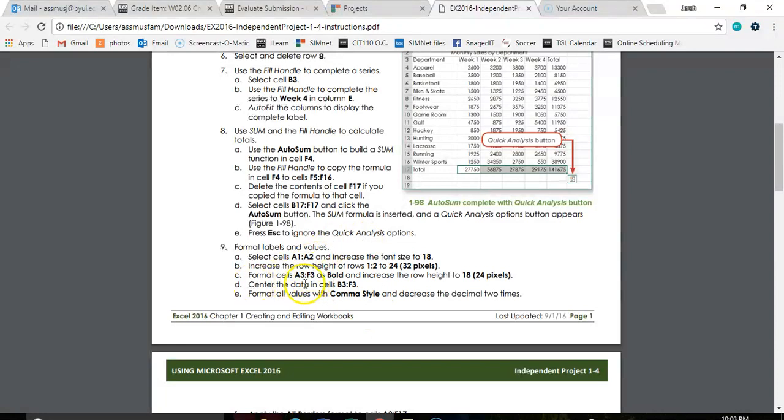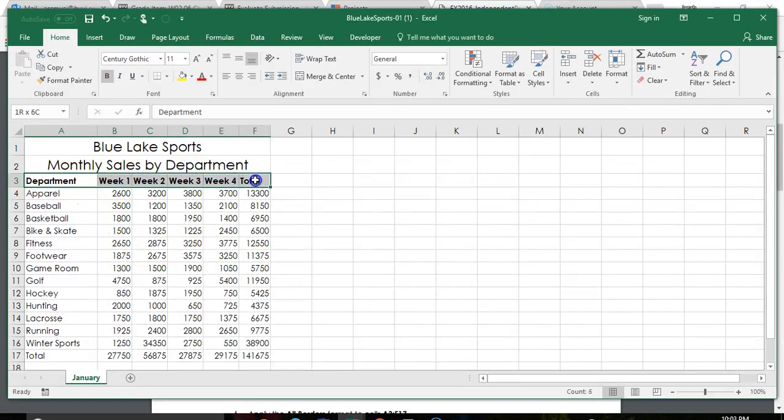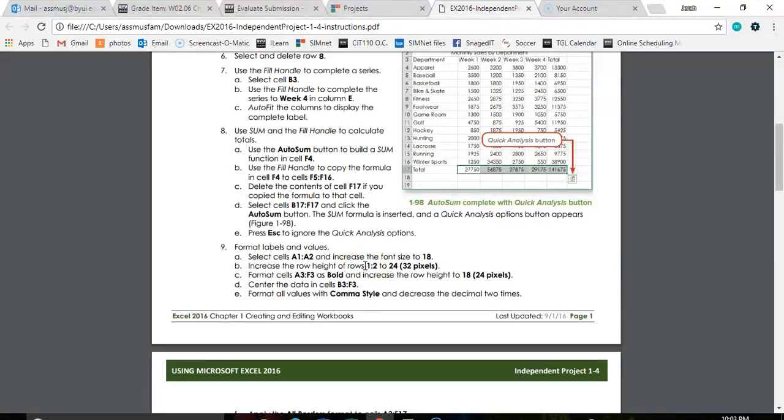And then center the data in B3 through F3. So we're just going to center it normally. Column headings always look better centered. Next one, we're going to format all values with comma style and decrease the decimal 2 times.